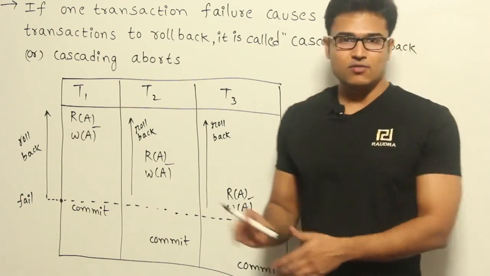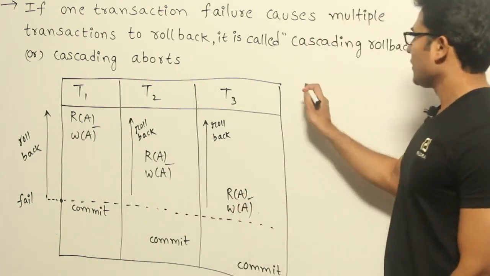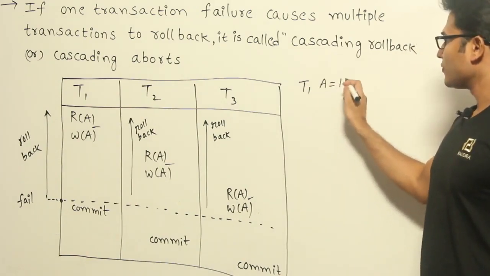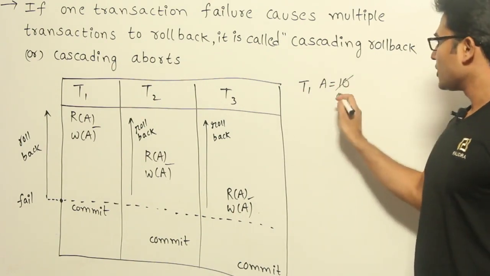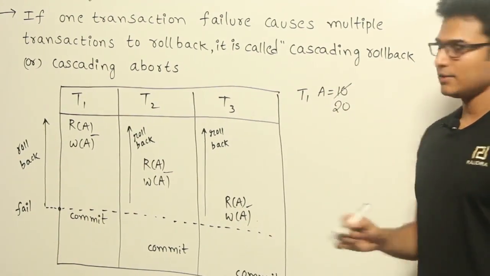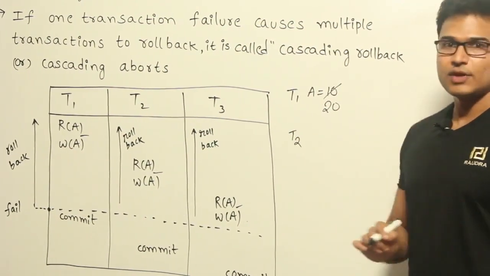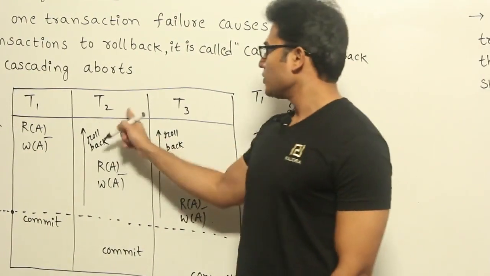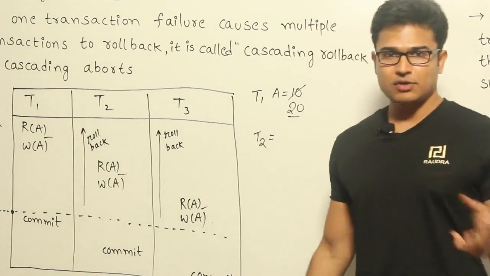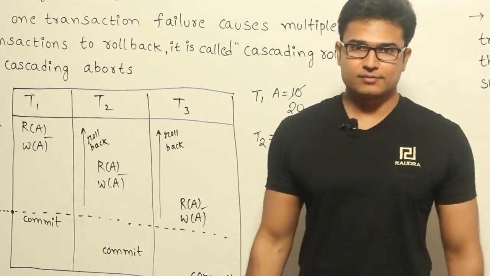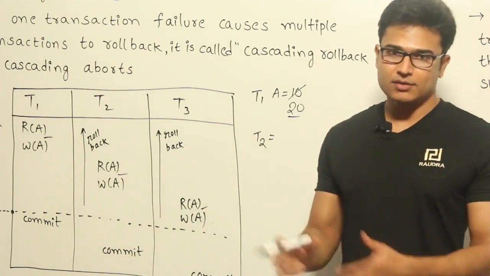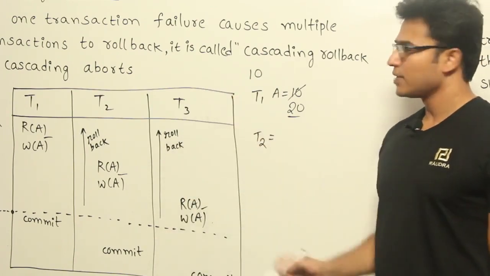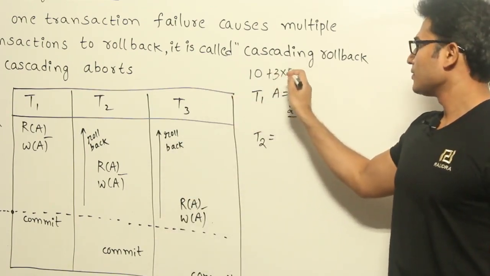Or if you want to understand it clearly, I'll just tell you what it means. Now let us say T1 has read the value of A, let us say the initial value of A is 10, and it has made the value of A as 20, incremented it by 10. Now let's say T2 has started from this point, not from this point, right? Assume that T1, T2 and T3 are three transactions which are trying to increment the value of A by 10. If all of them happen simultaneously, in the correct order, then what should be the value? If the initial value of A is 10, and all of them increment it by 10, then it has to be 40 at the end,